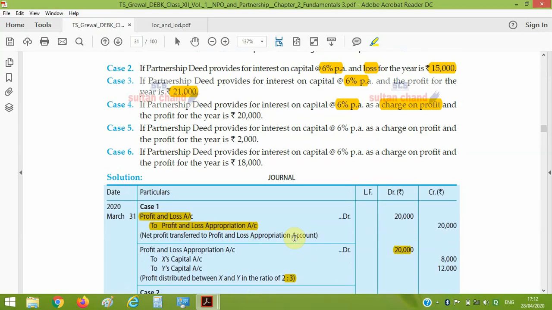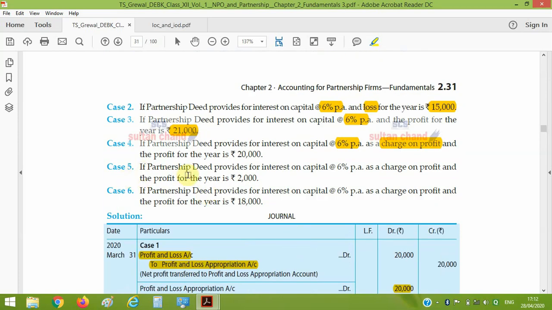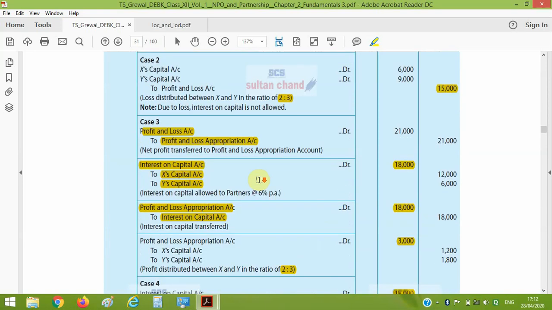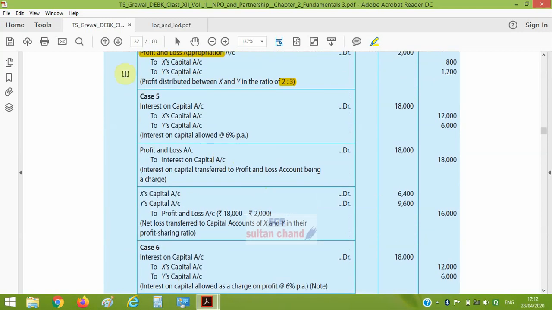Now, case 5, if partnership deed provides interest on capital at the rate of 6% as a charge on profit and profit for the year is 2,000. Here we know that the profit is less. So what will we do? See here. In case 5, we will allow the interest to partners because it is a charge item.